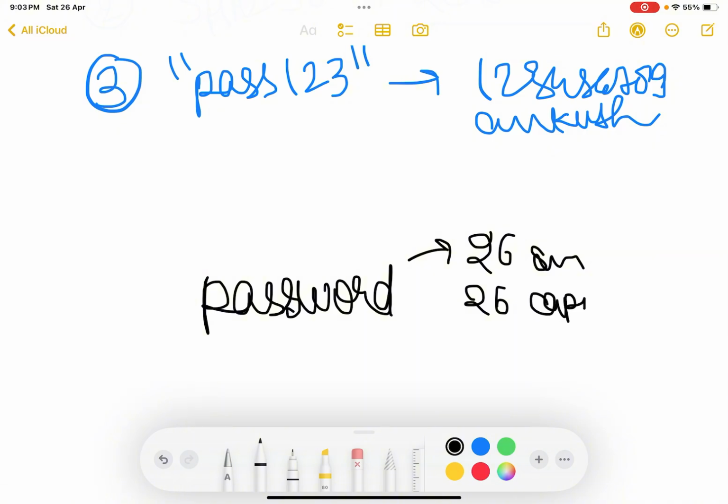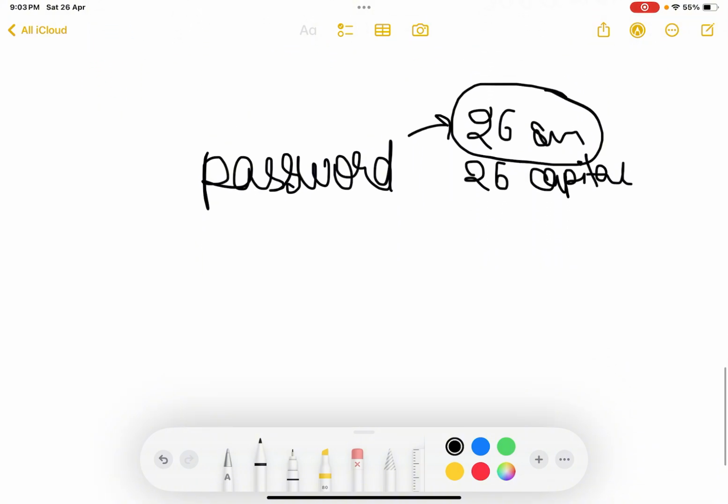Let's suppose you entered a password of 8 small letters, and the hacker somehow knows that the password only contains small letters, with no special characters or numbers.